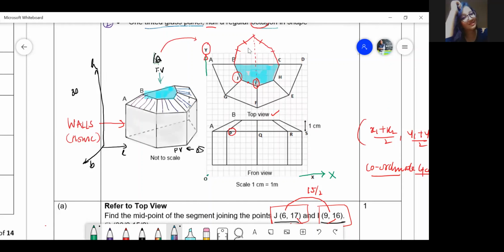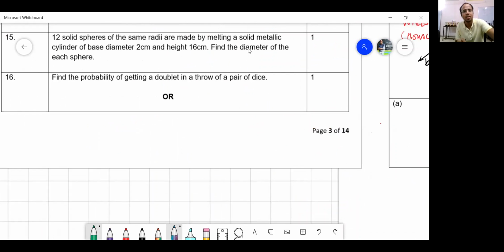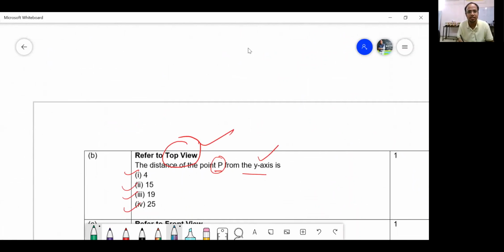Yes, sir. So with respect to the y-axis, how many boxes do we have to travel? 1 box, 2 box, 3 box, and perhaps 3.5 box. That means it is almost 3.5. So the answer has to be what? Approximately 4. So which answer is correct? 4 is correct. Agreed or not, all of you? Yes, sir.